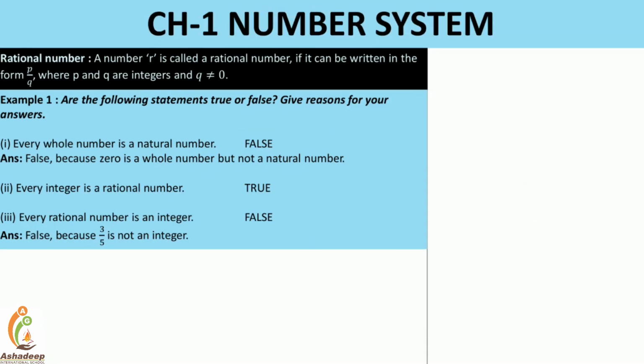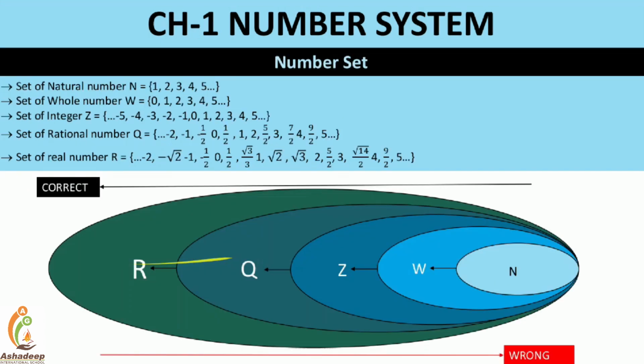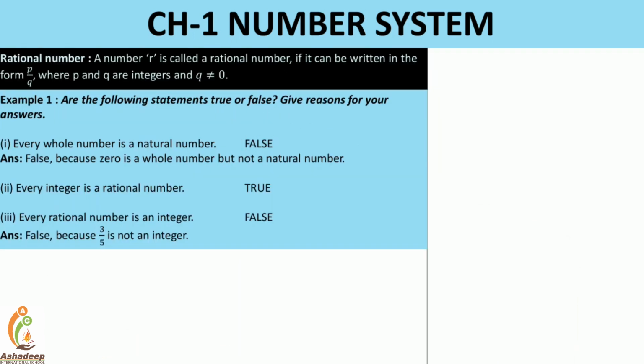the statement is false. Every integer is a rational number. Now let's check that. Every integer is a rational. Correct. If we go from right to left, the statement is correct.